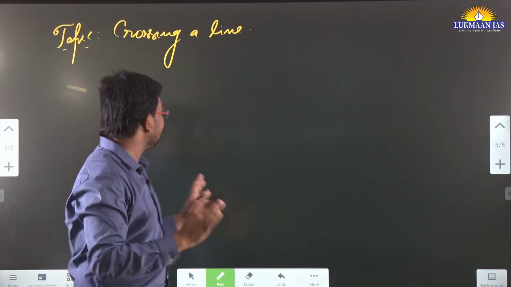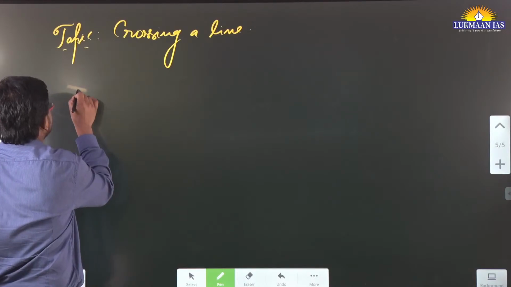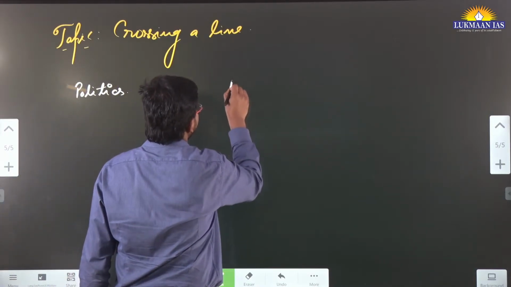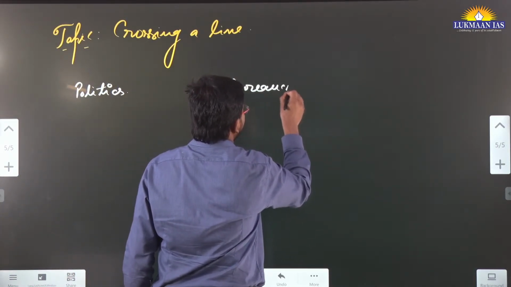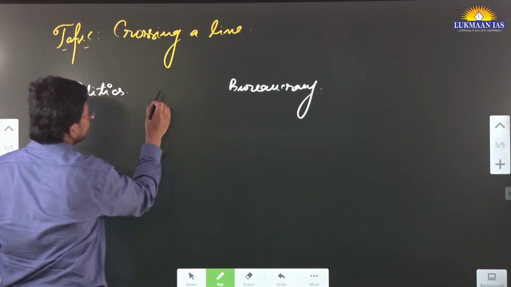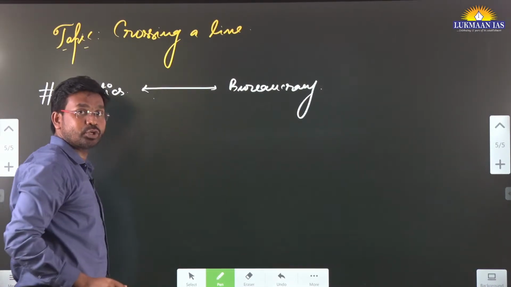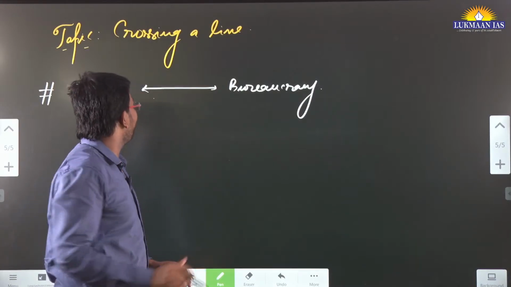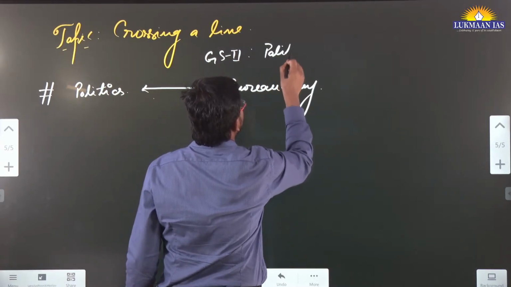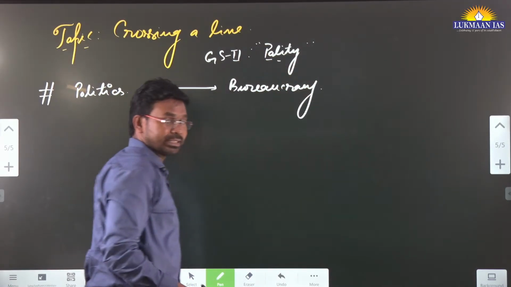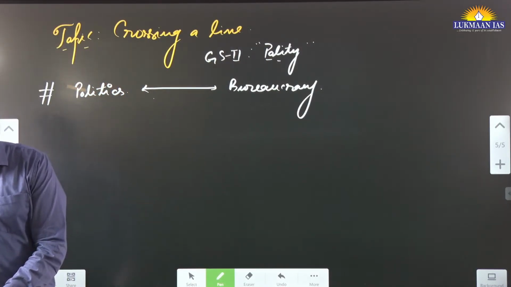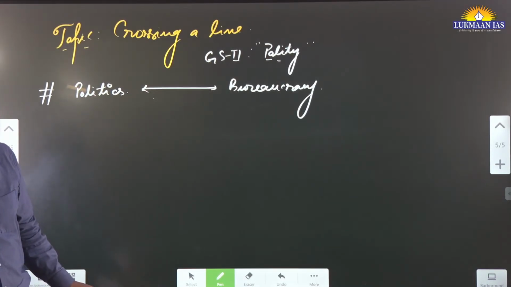So why crossing a line? In this topic we are going to understand the difference between politics and bureaucracy. This article is related to this topic. It is an important topic for GS paper 2, and for Indian polity. You need to read the polity portion to understand this. What is the difference between politics and bureaucracy? We are going to understand it through different headings.